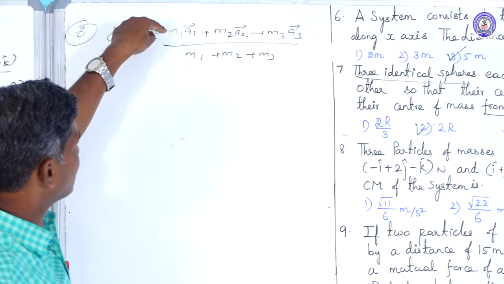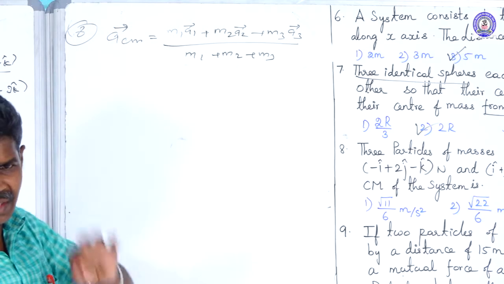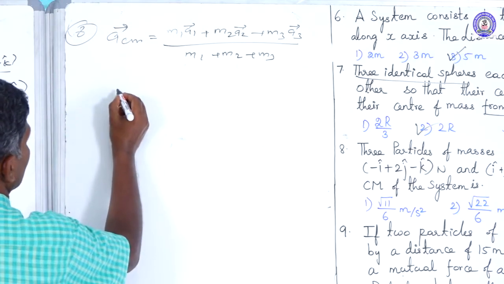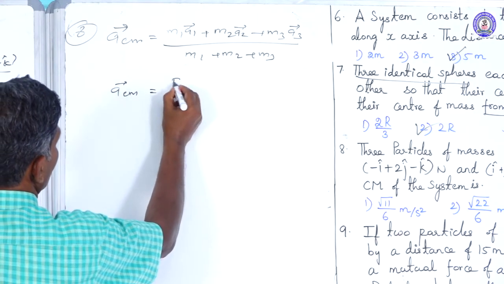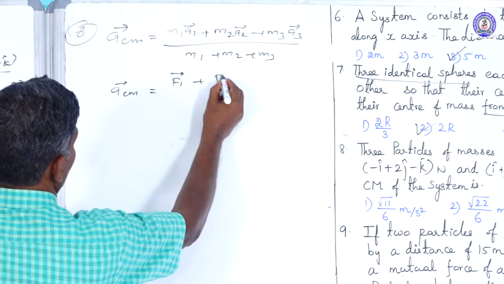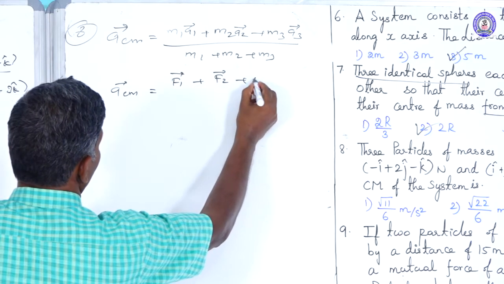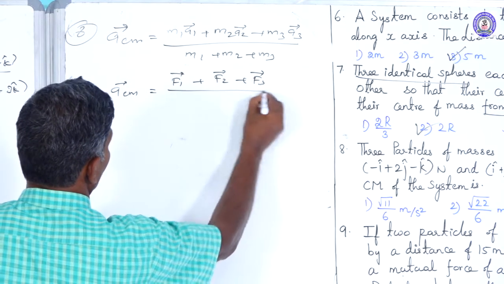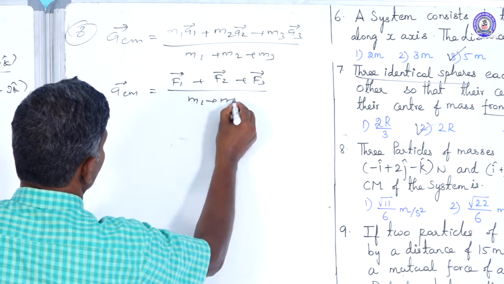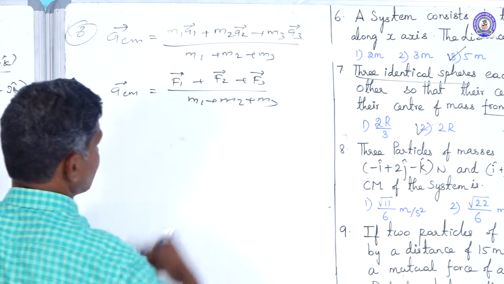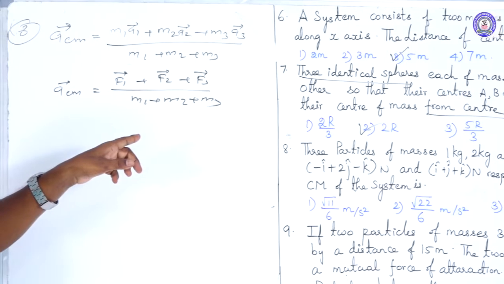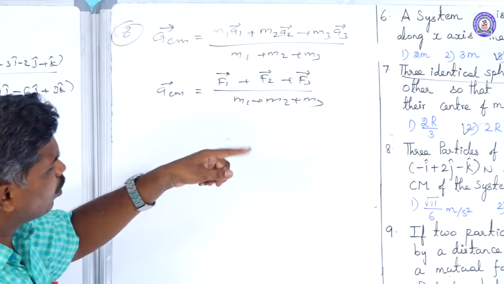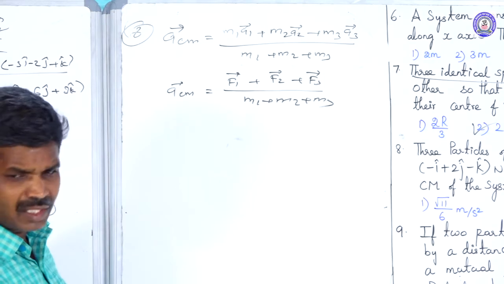We know that the product of mass into acceleration is nothing but force. That's why ACM vector is equal to F1 vector plus F2 vector plus F3 vector divided by M1 plus M2 plus M3. What is the value of the masses? 1 kilogram, 2 kilogram, 3 kilogram.